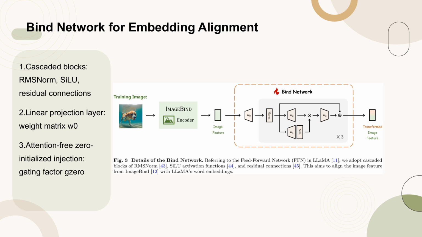A linear projection layer with a weight matrix W0 is used to transform the CI-dimensional global image feature encoded by ImageBind into a form compatible with LLaMA's feature dimension. Additionally, the attention-free zero-initialized injection method is utilized, which involves a learnable gating factor initialized by 0, denoted as 0, to control the level of integration between the image feature and word tokens in LLaMA.